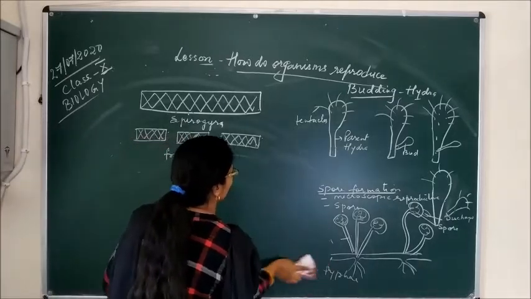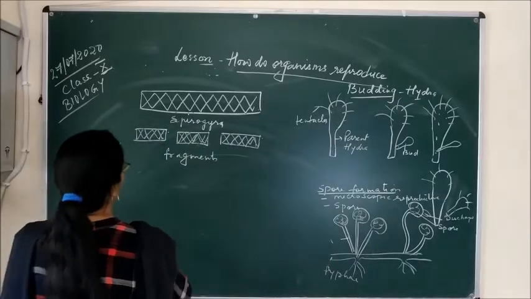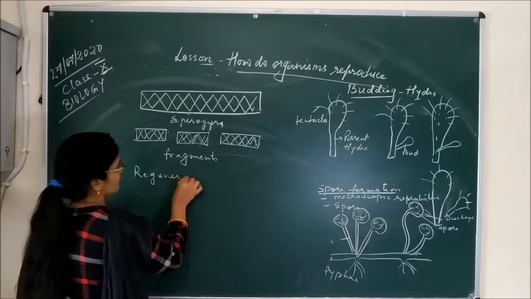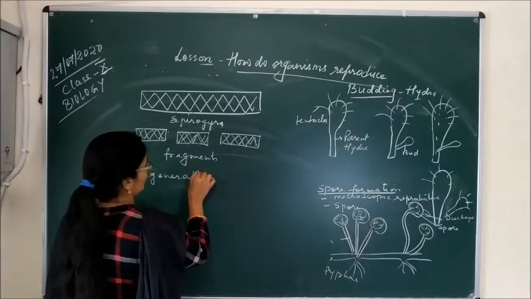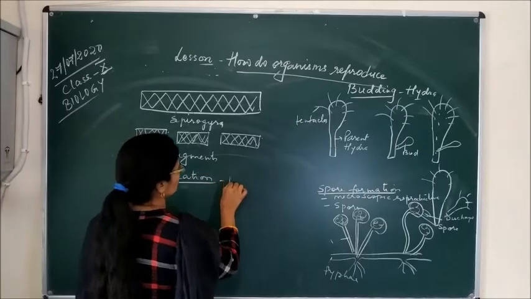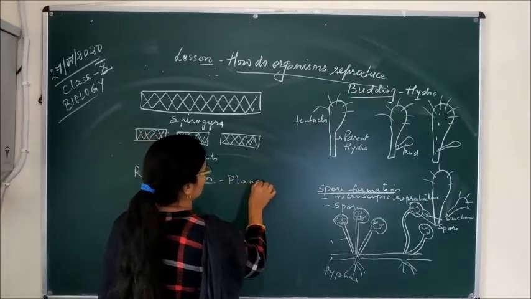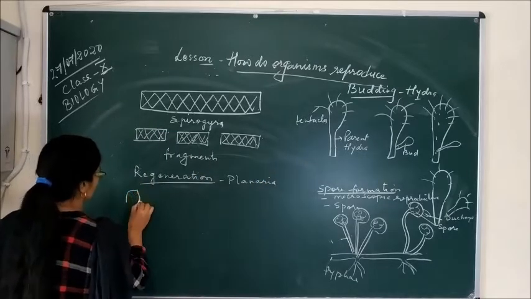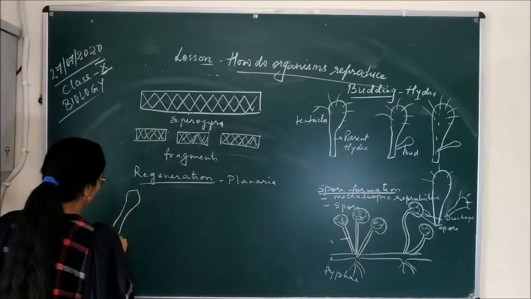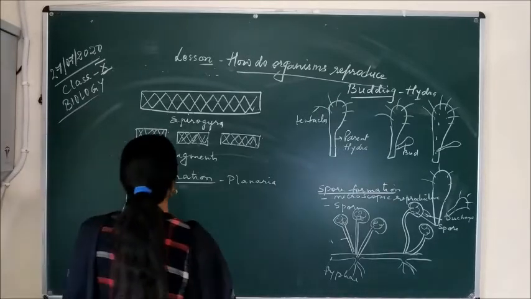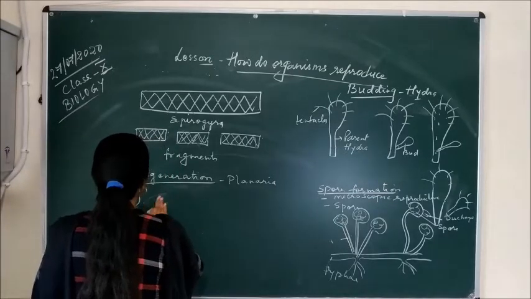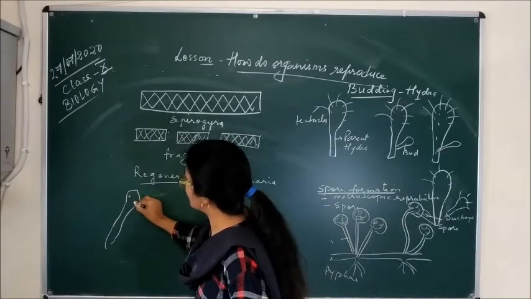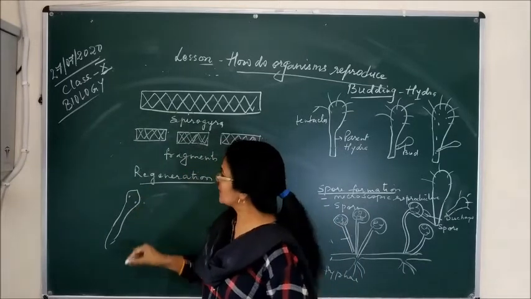Regeneration, as the name indicates, means the lost body part is regenerated again. Regeneration is mostly seen in the planaria. Planaria is an organism, just like the structure I am drawing here. You can see the structure of the planaria. What happens during unfavorable condition? These are the eyes of the planaria. So during unfavorable condition, what happens?